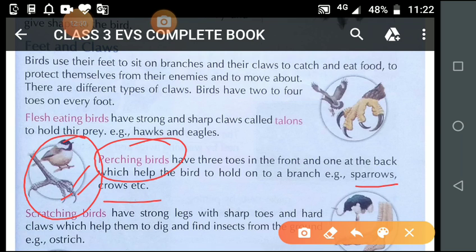Three toes are on the front side and this toe is on the back side. Is it clear?